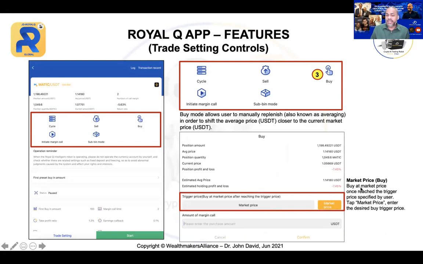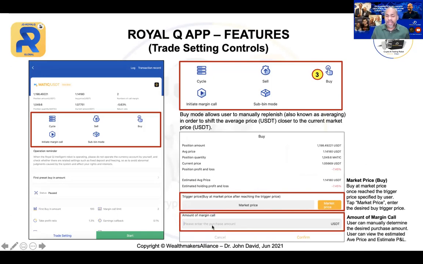Same thing. You can determine to buy at market price once it reaches the trigger price specified by the user. So you can click this yellow button and specify at what price you want to buy. It will then automatically buy for you. Or you can even use this function, whereby you can put in the amount of the margin call. The user can manually determine the desired purchase amount.